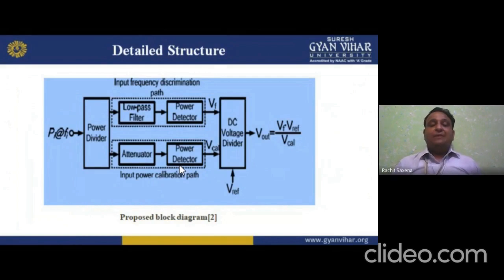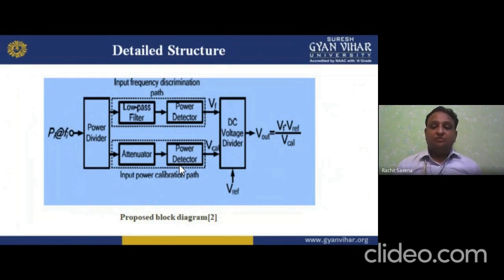In the input power calibration path we have an attenuator and a power detector. And at the output we get VF and VCL. VCL is the calibrated voltage.